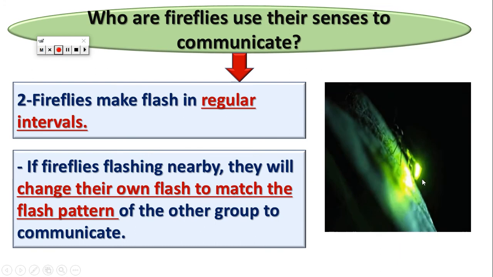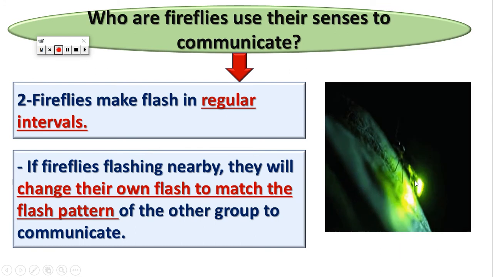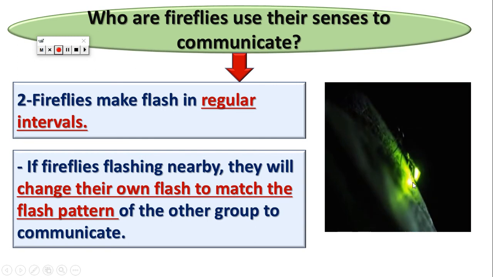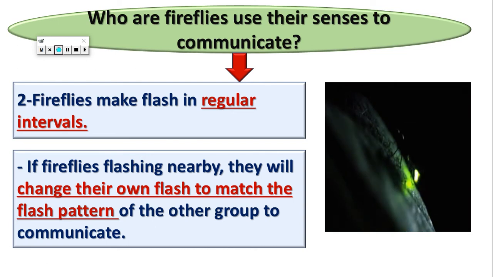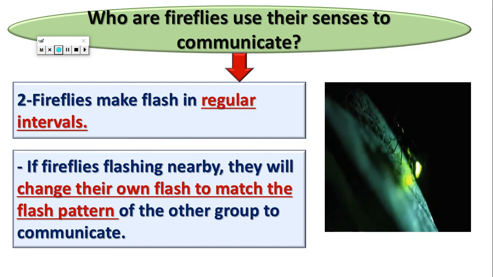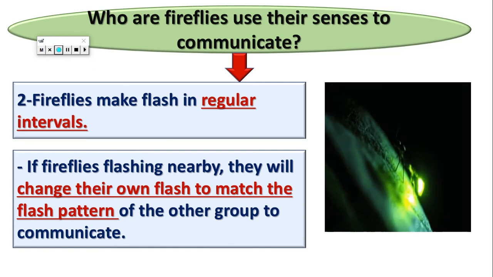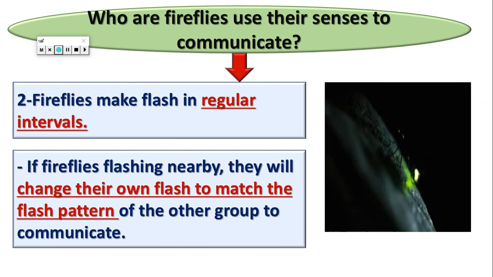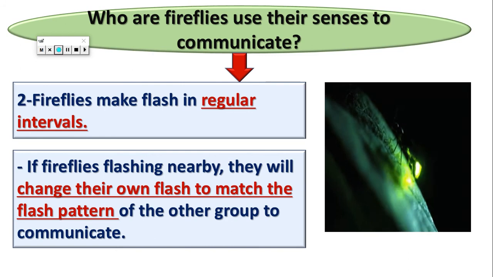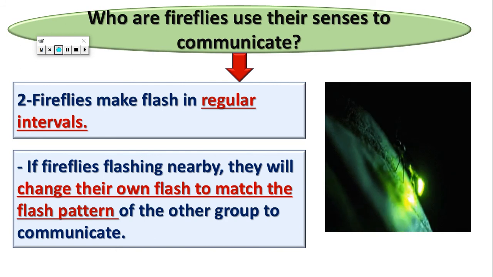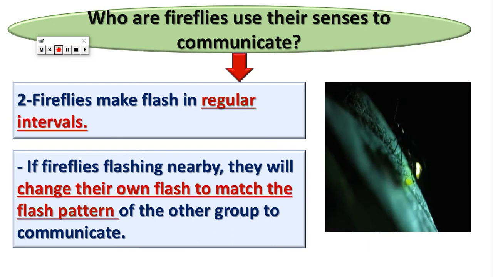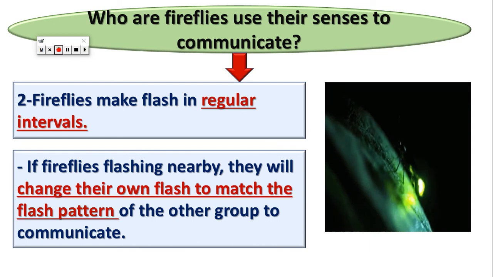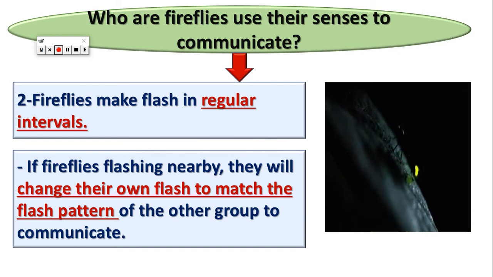As you can see, the fireflies make flashes in a regular pattern. The way that they flash their bodies is a way of communication. Every group of fireflies understands the flash as a way to communicate. So the flashing of their bodies is a language that every member in the group understands.